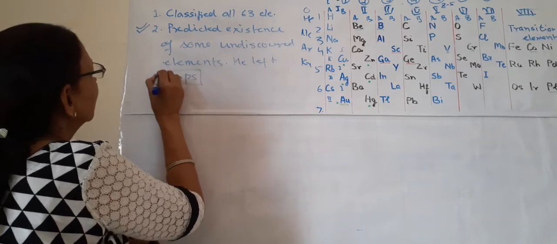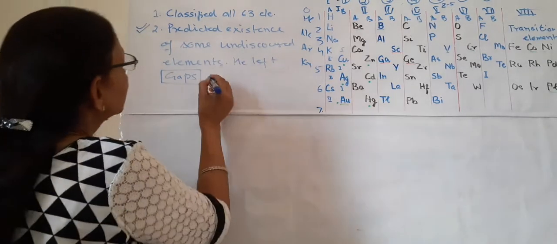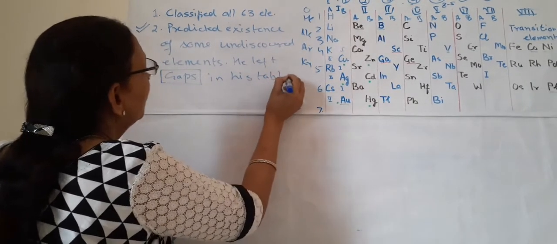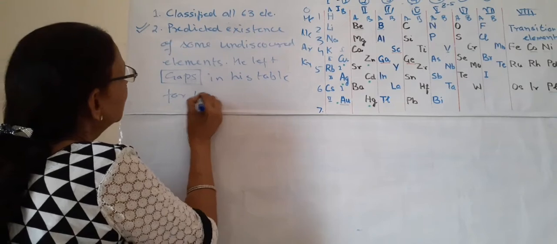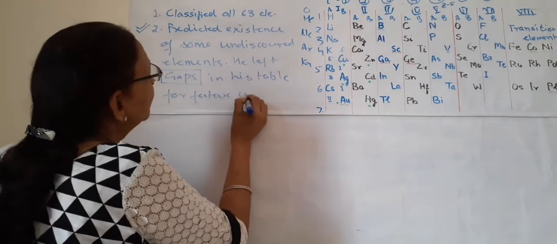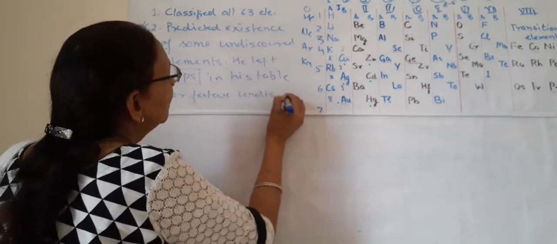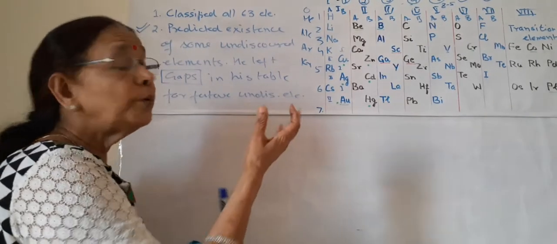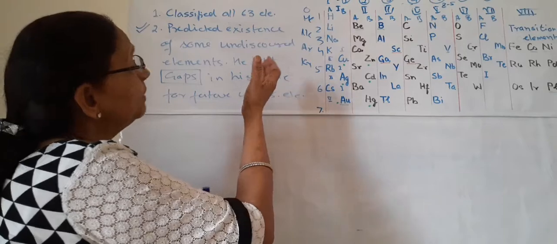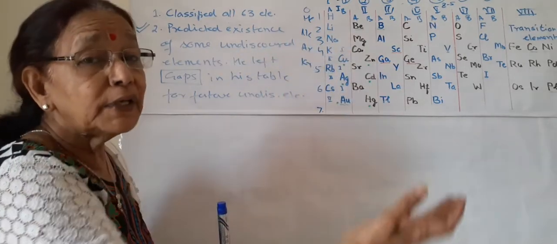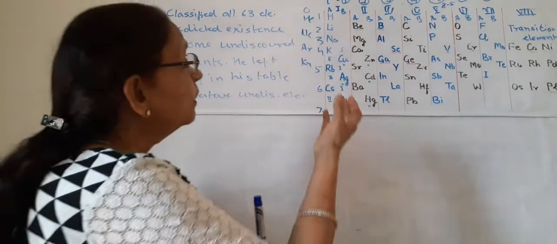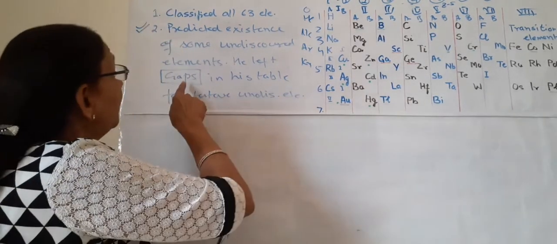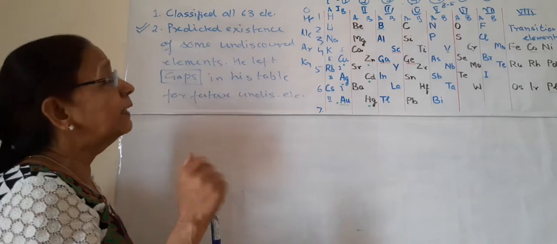Most important thing, he left gaps in his table for future undiscovered elements. What is this? How did he know that some elements should be discovered in future which are not present today? How did he notice that? Why did he leave some gaps in the table?